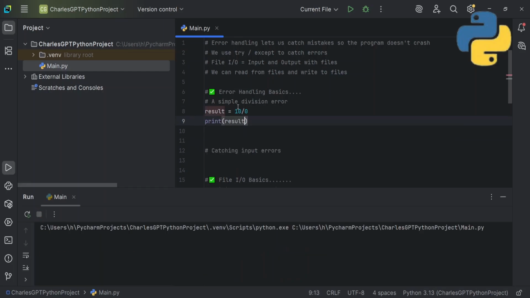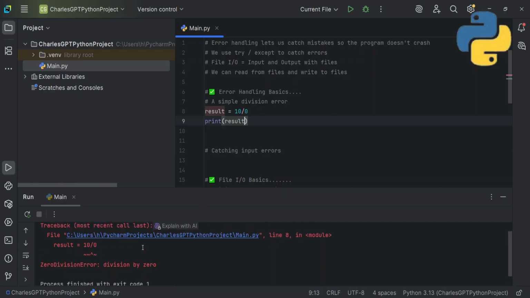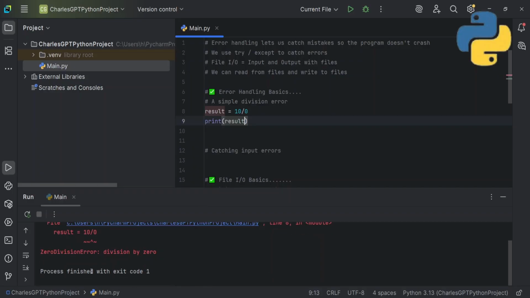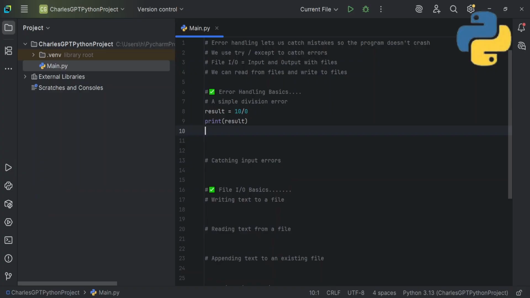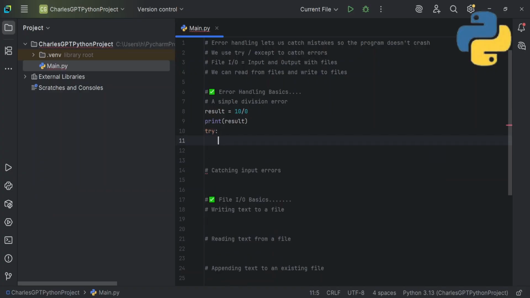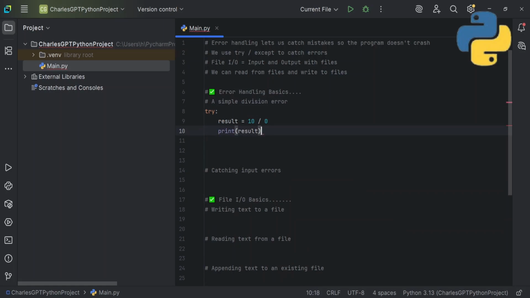Okay, if I run this program, you can see an error. It gives an error and says process finished with exit code 1. So what are we going to do to catch this error? Let's leave the code. We'll write our try block, then indent it. We'll copy this code with Control C, delete it here, and inside our try block, I'll paste it right here.